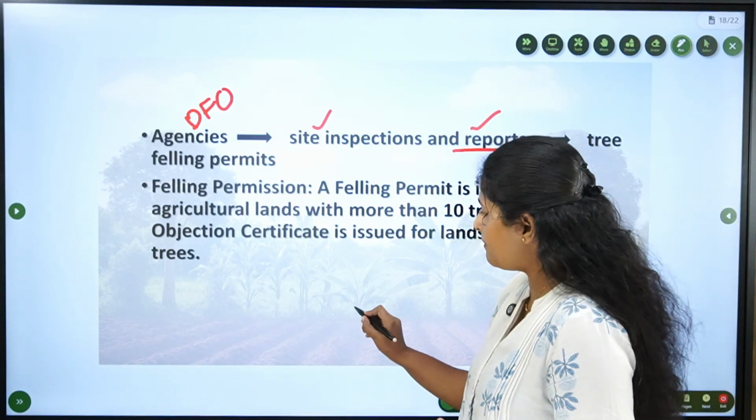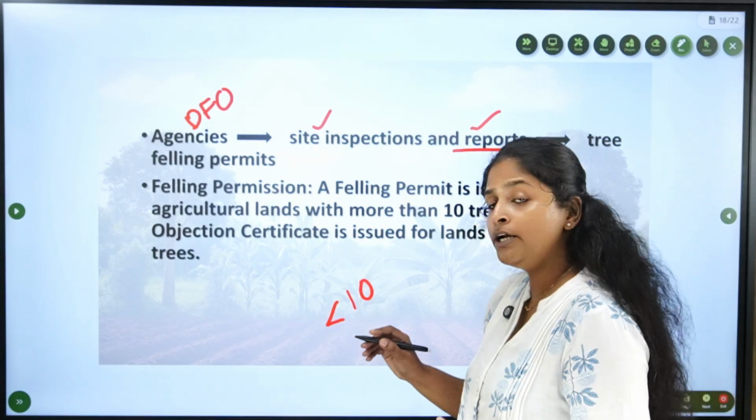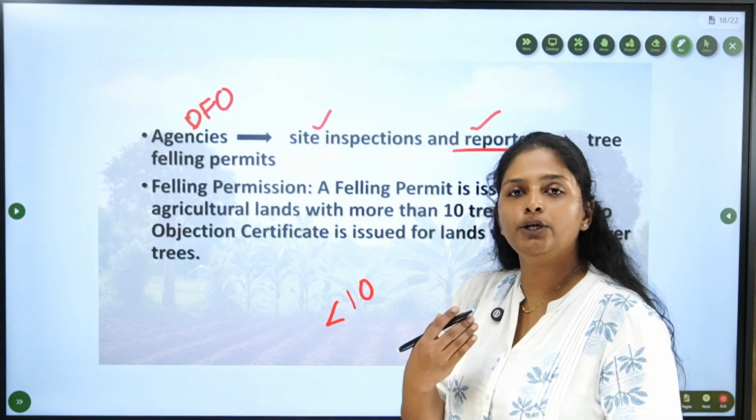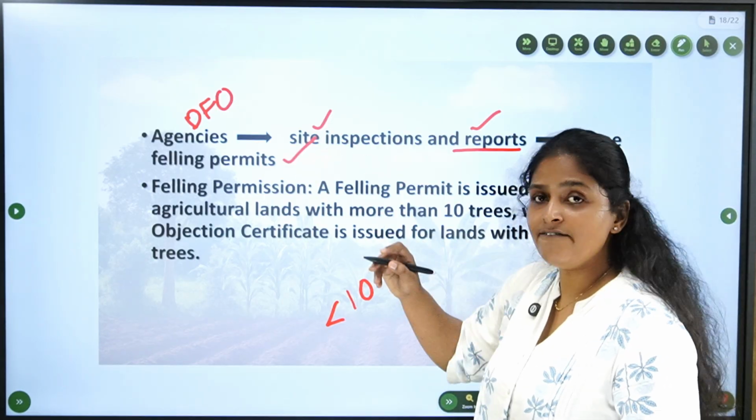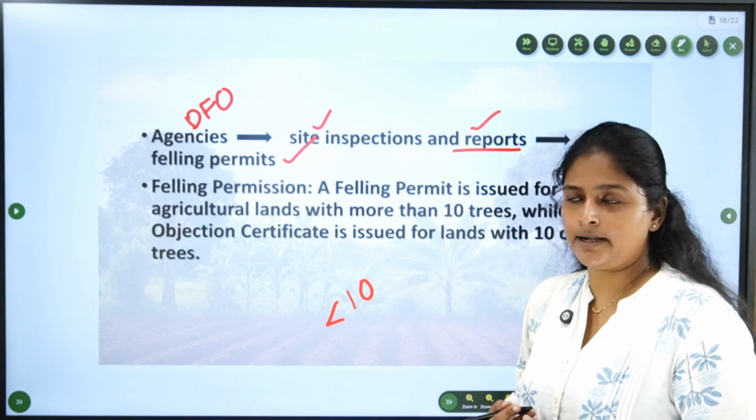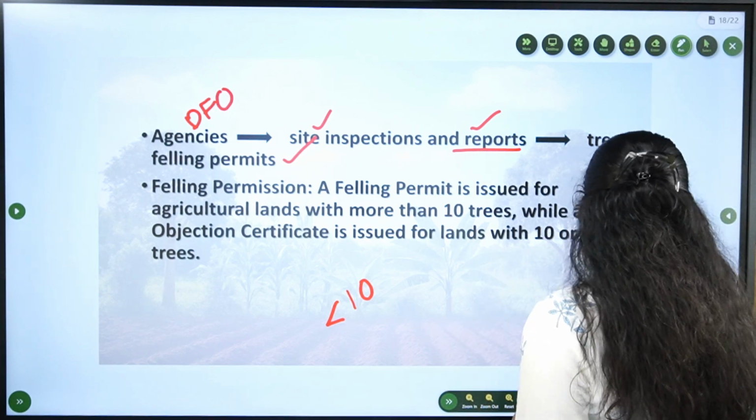And if the number of trees is less than 10, you don't need a permission, but you need a no objection certificate. The permission is needed only when the trees are more than 10. Okay, that's about the model rules.